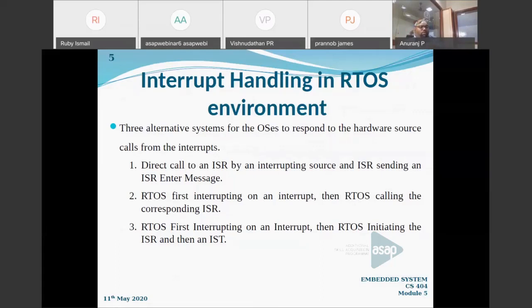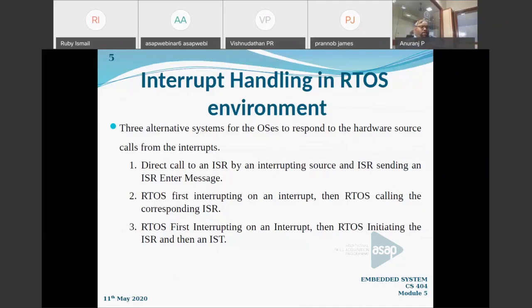So it is very important that we handle the signals from the hardware source. That's why actually we are going for the RTOS. So my RTOS should be capable of handling the interrupt. That's why we are going to discuss this topic.